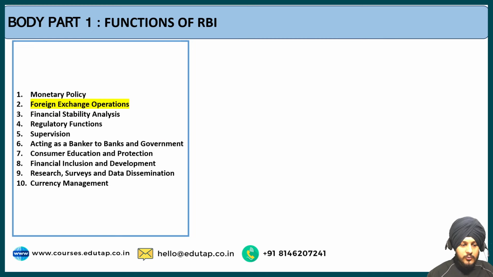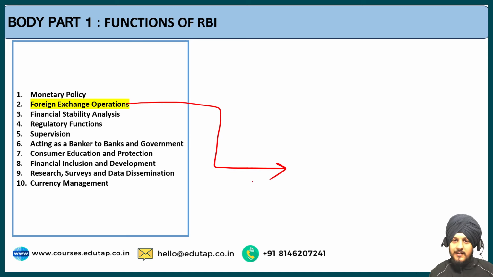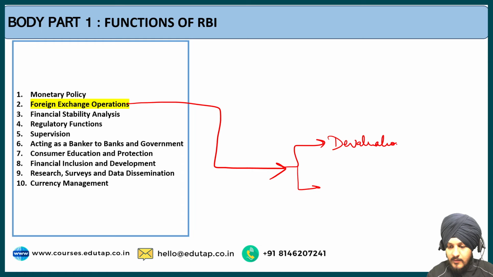Now let us move on to the next point, which is regarding foreign exchange operations. This is also a topic that can be dealt with in a detailed manner, but we will just go through an overview of how the RBI performs its foreign exchange operations, that is through devaluation and revaluation.